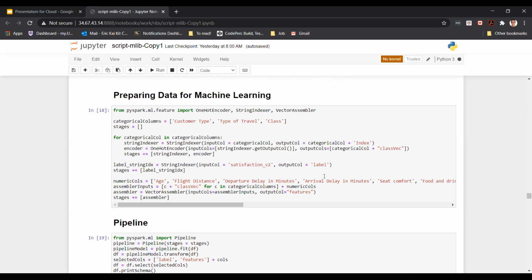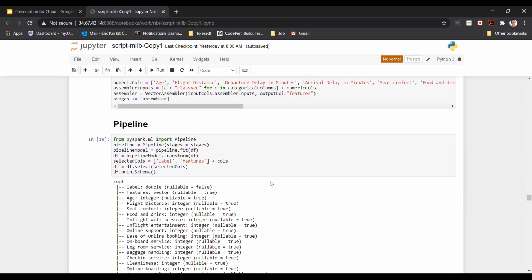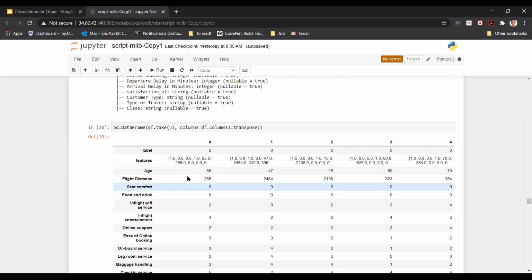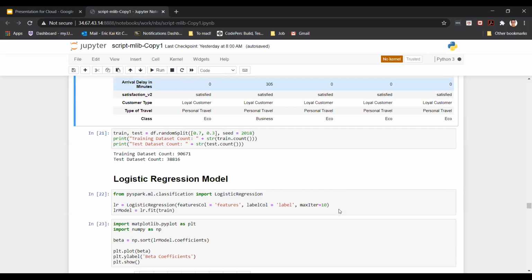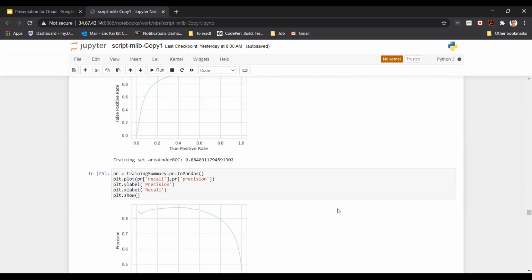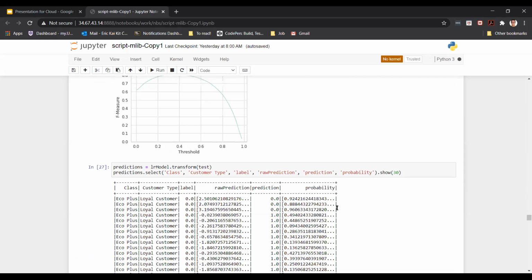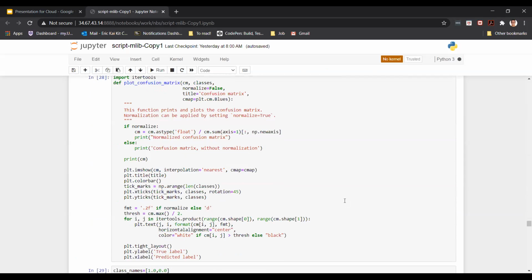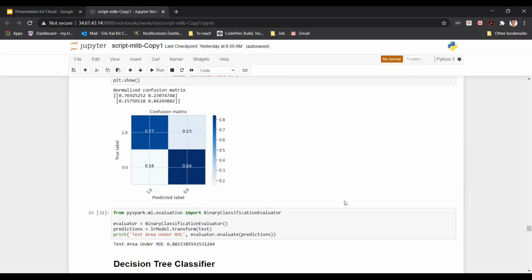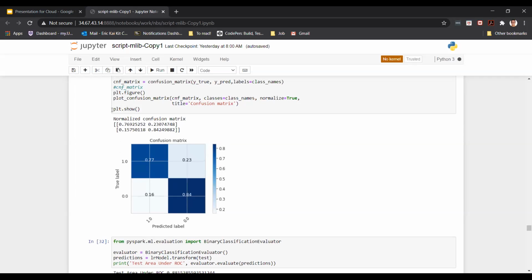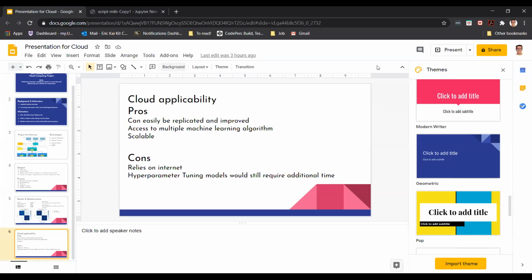This is just me preparing for machine learning. The pipeline is really just to encode each of the features, and this is the encode output. Then this is a graph of the coefficients for the logistic regression model. This is where I produce each confusion matrix to quantify how I've gotten those area under the curve and accuracy values. Let's just go back.